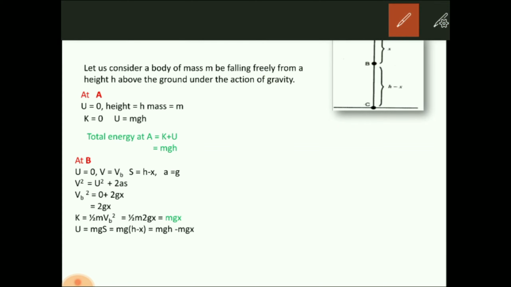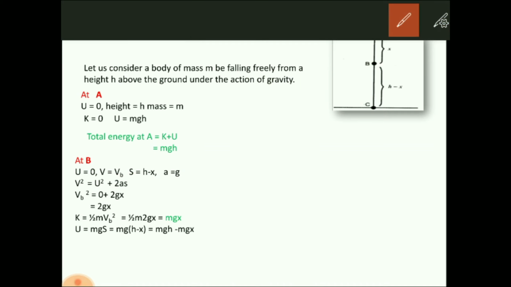Now, u is 0 because at A the initial velocity is 0. V is vb. Now, what is this V? V is the velocity at this point. At this point, we have considered the velocity to be vb. And s is h minus x. What is s? S is the height of the ground. At b, the height of the ground is h minus x, and a is g, which means acceleration due to gravity.